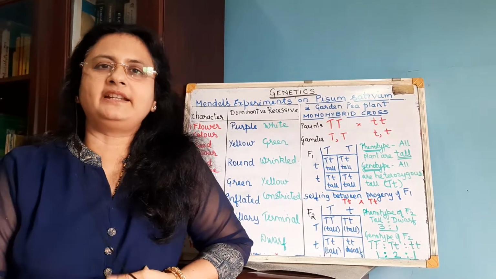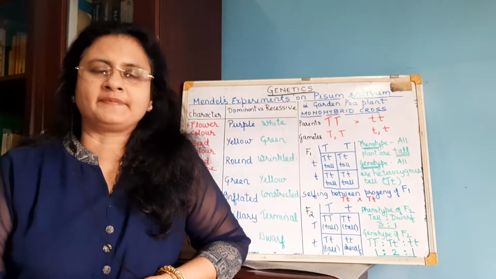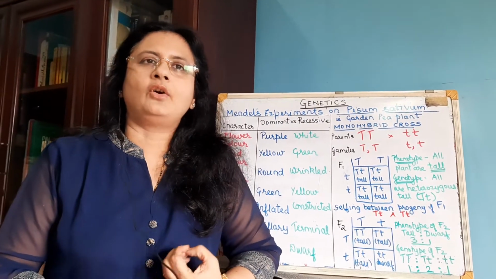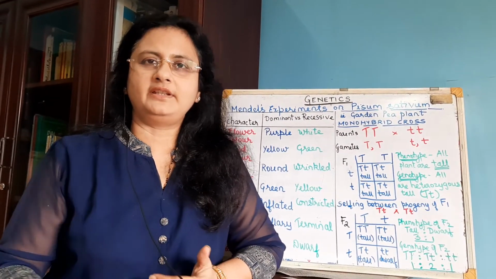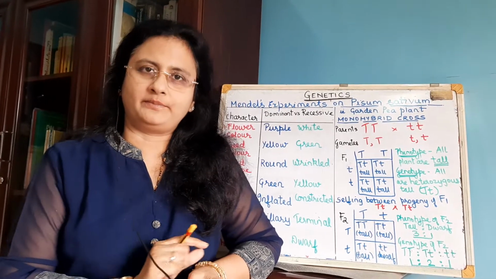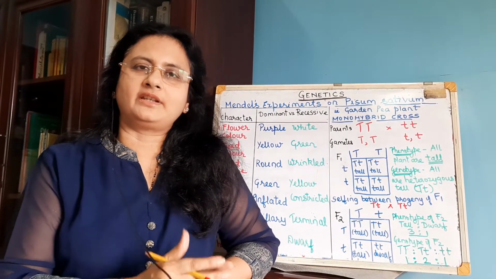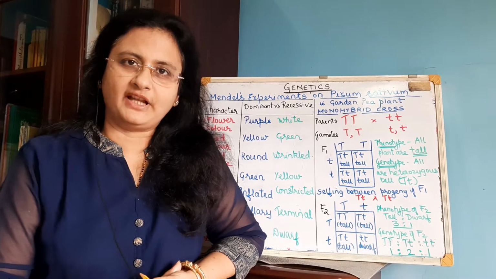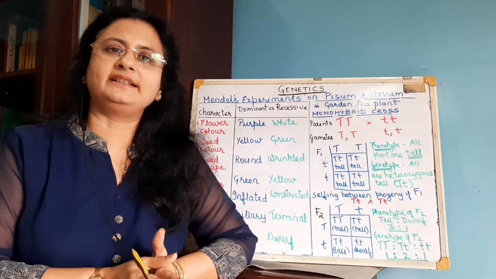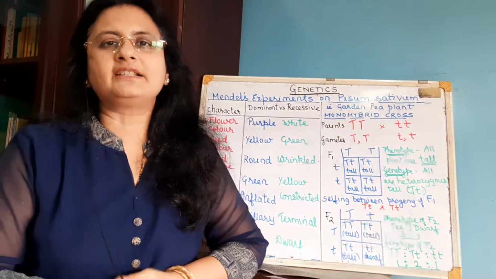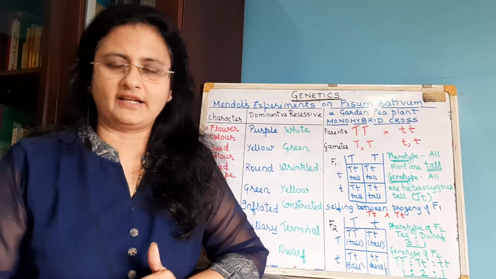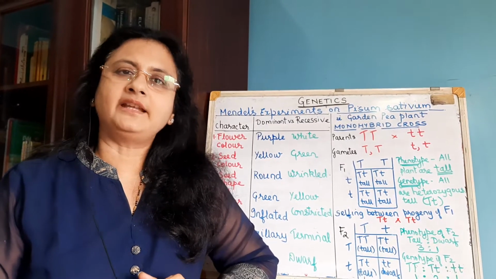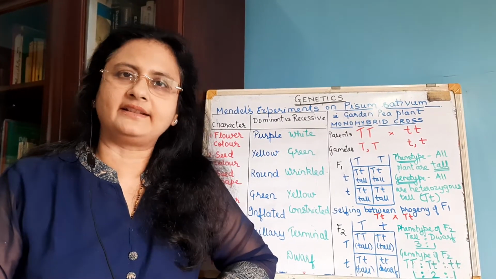Now why did he select the garden pea plant? Because a number of varieties were available with alternative traits. For example, the color of the flower, that is purple flowers or white flowers, or say the seed color, yellow is dominant over green, or the pod shape, pod in which the peas are present. So the shape of the pod, that is inflated versus constricted, or the position of the flowers. That is, the flowers present in the axil, that is axillary flowers, and the ones present at the terminal, that is the terminal flowers. So like that different characteristics were available, and they are alternative traits. So that is one reason why he selected the garden pea plant.